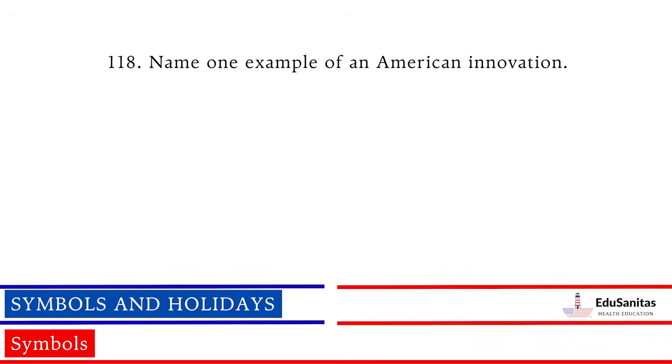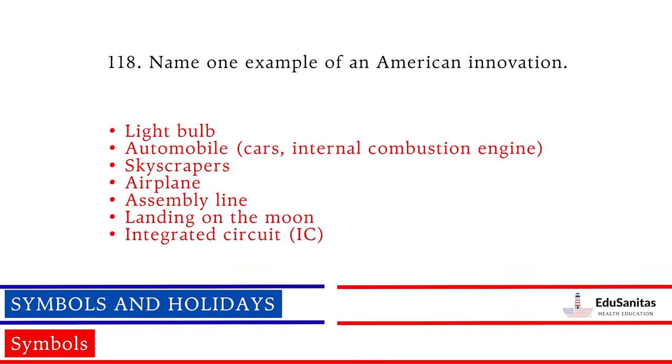Name one example of an American innovation. Light bulb, automobile, cars, internal combustion engine, skyscrapers, airplane, assembly line, landing on the moon, integrated circuit, IC.